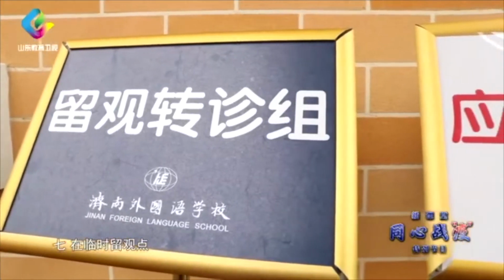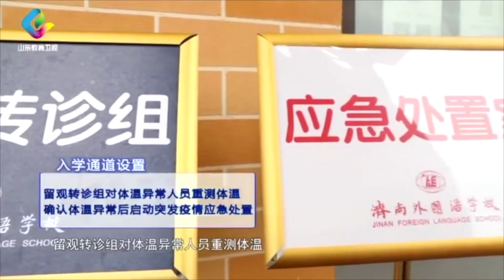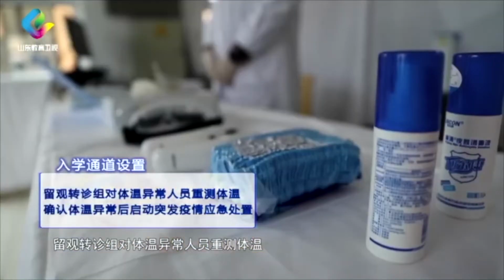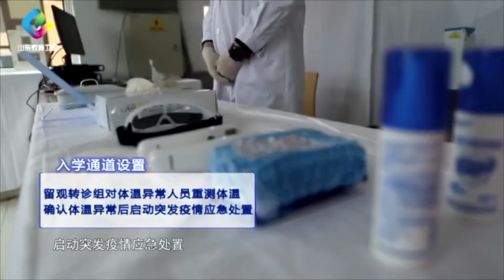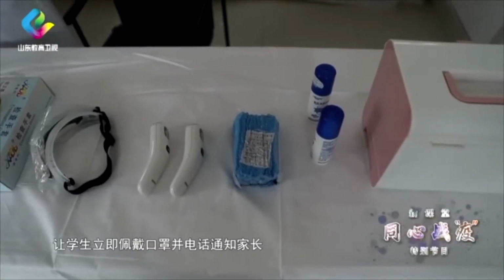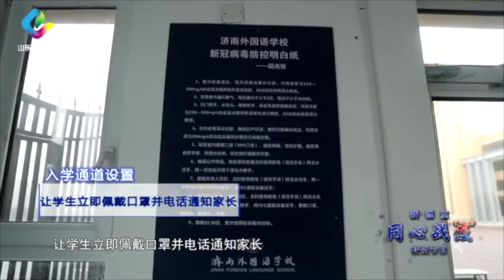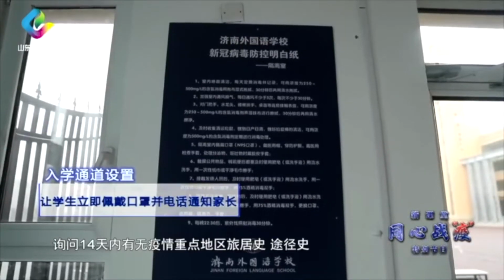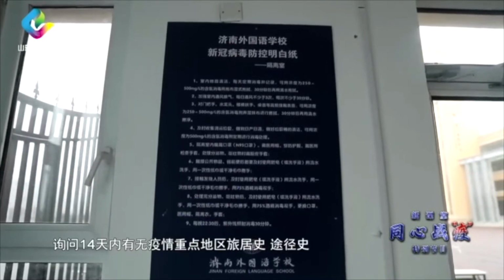The health monitoring group continues to conduct temperature checks to ensure students return to school in an orderly manner. Collect and check students' health information. The security team is responsible for maintaining order, taking control of human flow and traffic safety management around the campus.